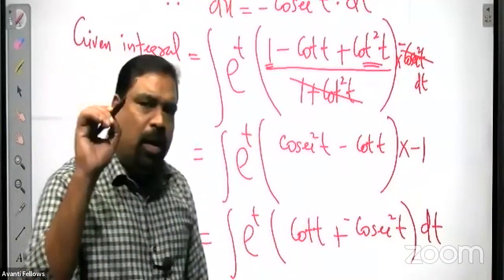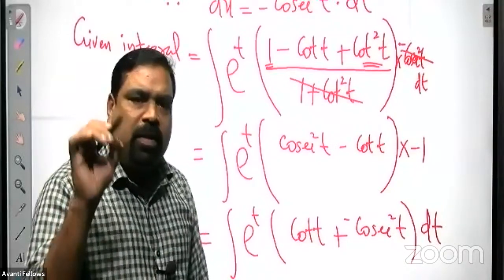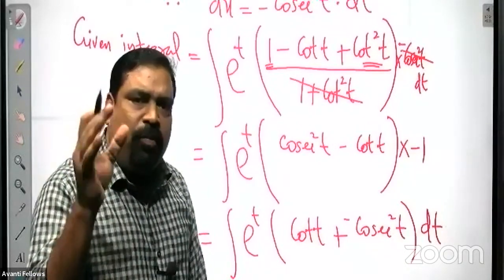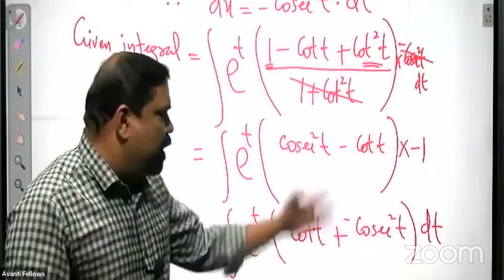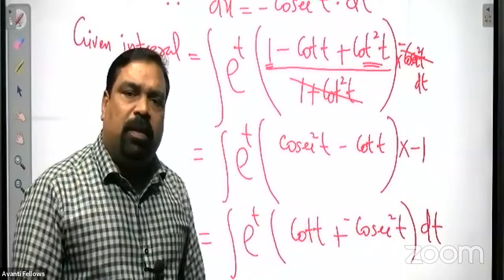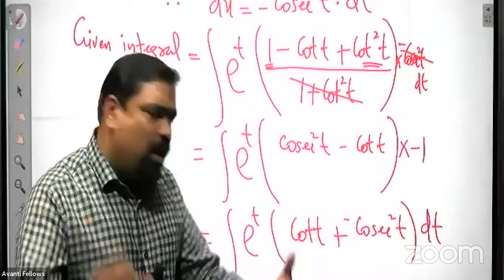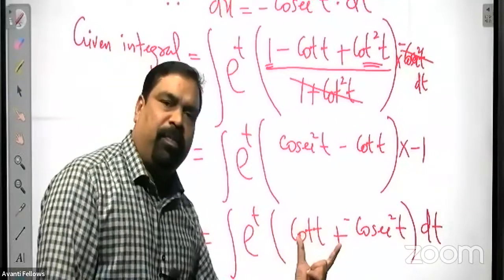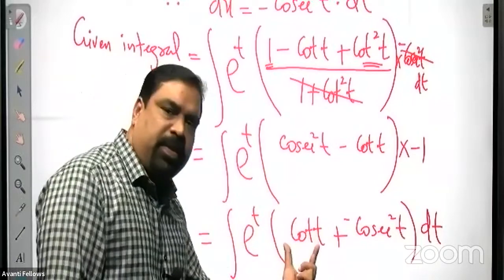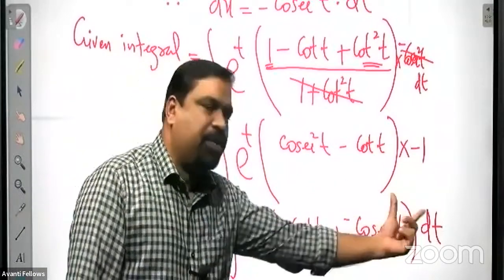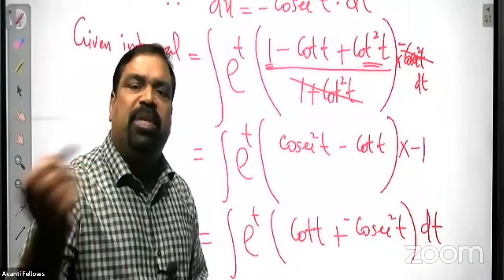Now, do you remember some standard integral formula? If you remember that formula, immediately we can write this answer. There is a formula: the integral of e raised to x into (f of x plus f dash x) dx is equal to e raised to x f of x plus c.